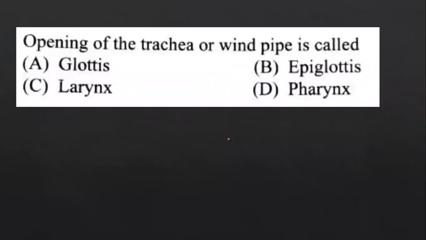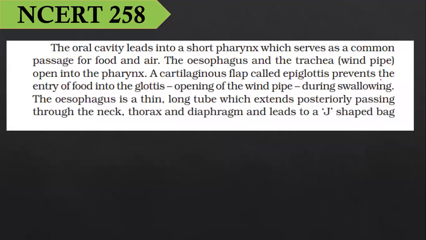Question number 19. Opening of trachea or windpipe is called. It is option A, glottis. Almost half of the students have gone with the answer epiglottis. It is not epiglottis. The cartilaginous flap called epiglottis prevents the entry of food.